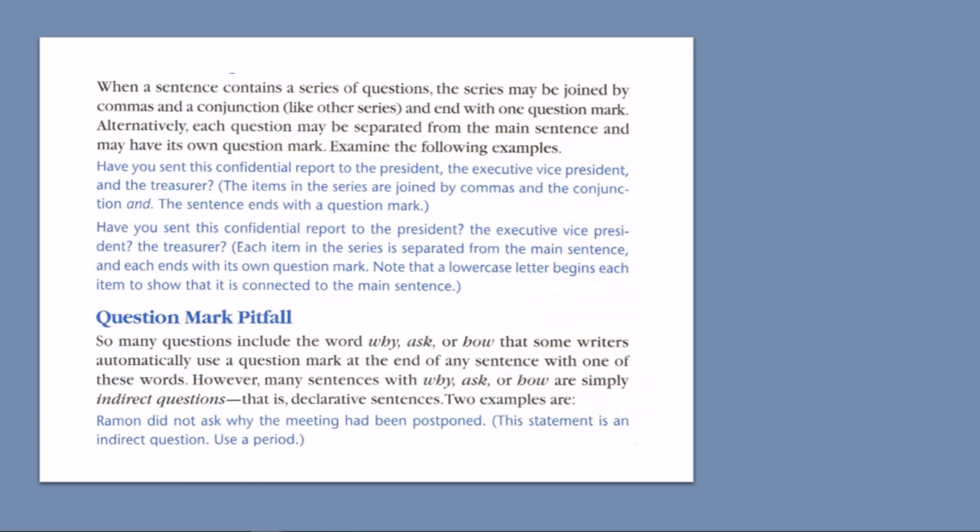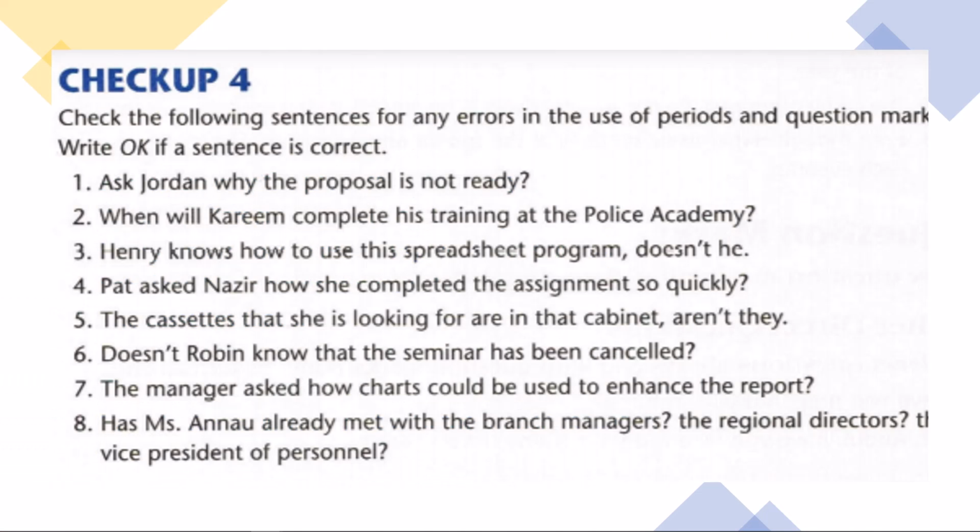So a pitfall or a big problem, question marks. So many questions include the word why, ask, or how that some writers automatically use a question mark at the end of a sentence with one of these words. However, many sentences with why, ask, or how are simply indirect questions, that is, declarative sentences. So 2 examples are, Ramon did not ask why the meeting had been postponed. This statement is indirect, uses a period. Here is checkup 4.